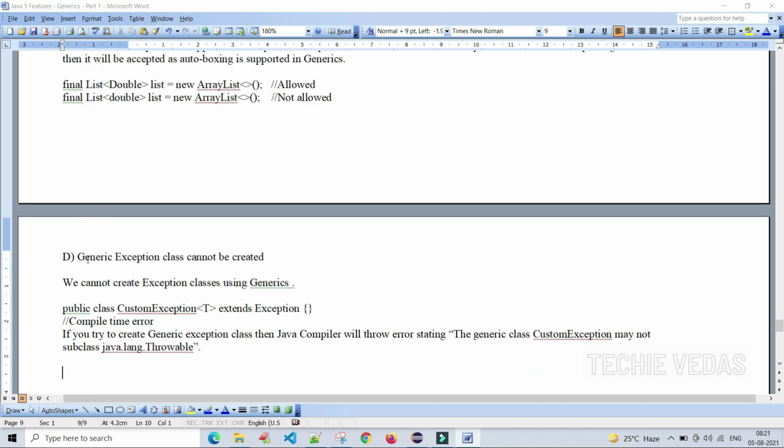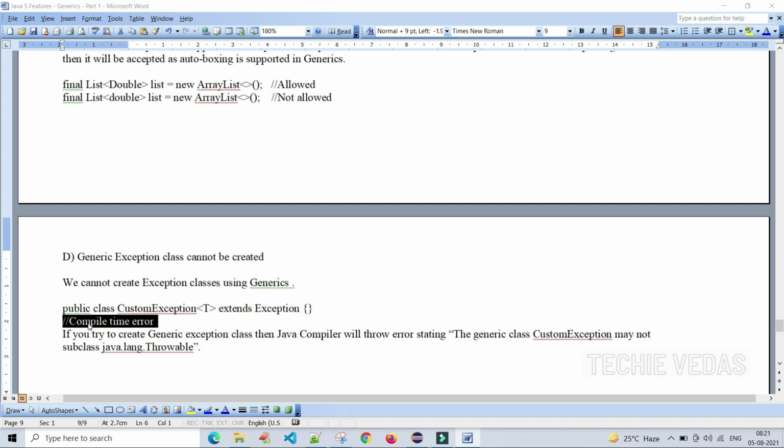The last one is that a generic exception class cannot be created. We cannot create exception classes using generics. Let me explain the example. This is a custom exception generic class, which extends the Exception class.